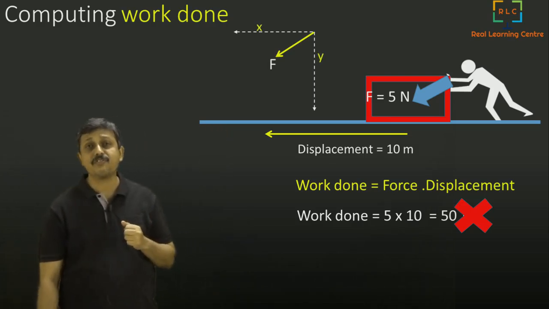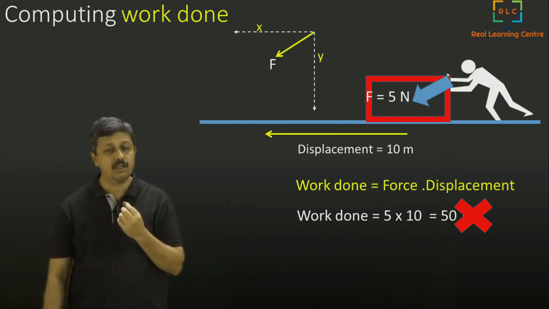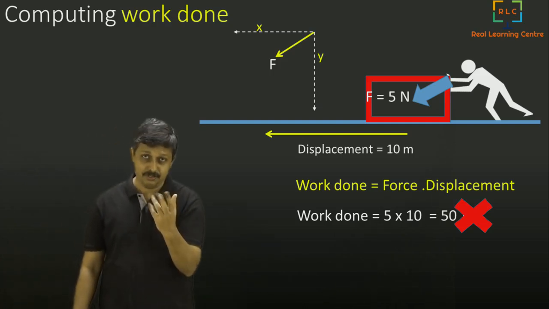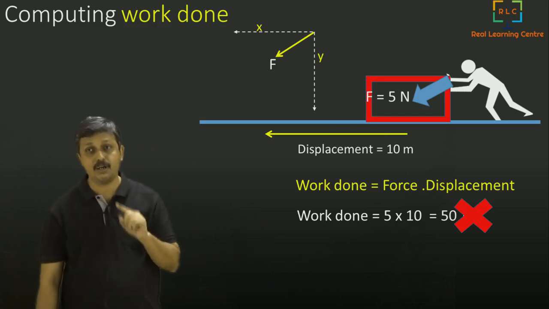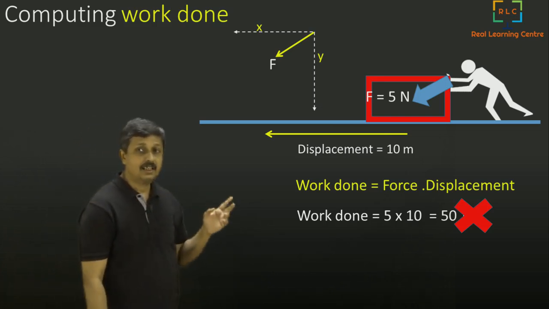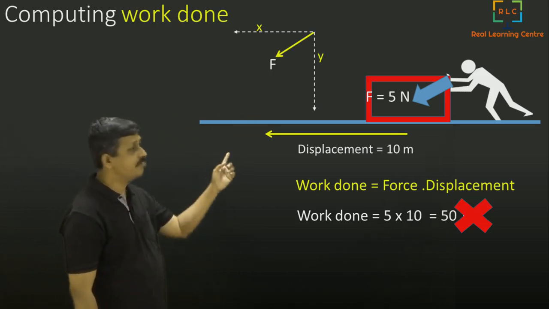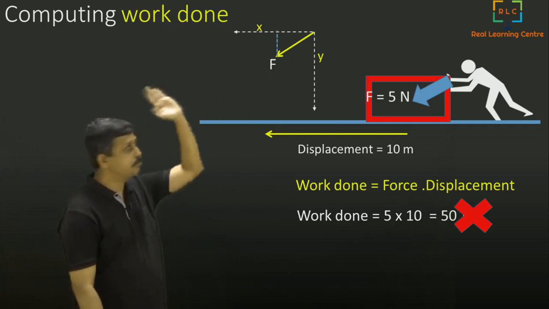Now we have a way to calculate the force which is acting in the direction of displacement. Look at how much force is acting in the direction of displacement. We can calculate that. How do I do that? The displacement is horizontal, so the x-axis is the displacement. Now the force is like this. From the force I will draw a perpendicular to the displacement line.